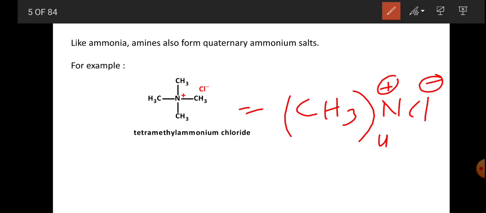Tetramethyl ammonium chloride is a quaternary ammonium salt. It acts as a PTC, phase transfer catalyst.